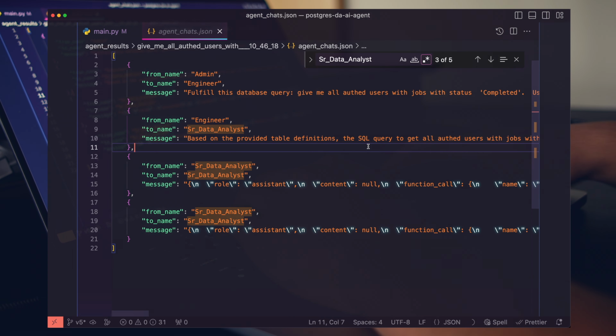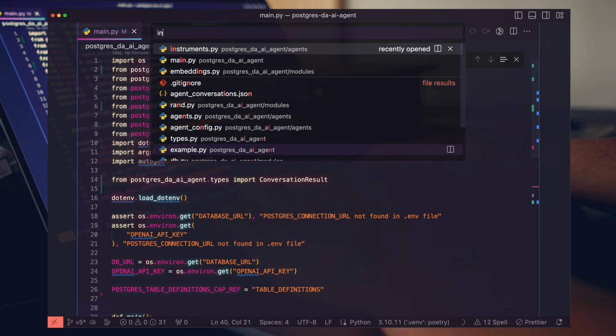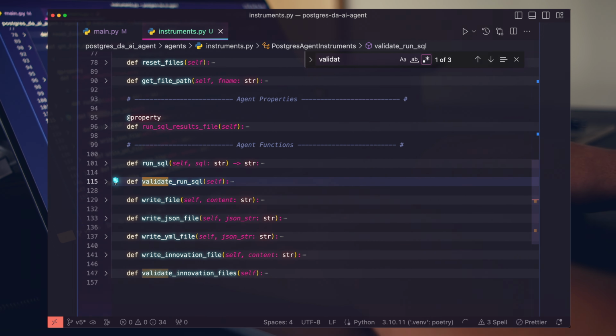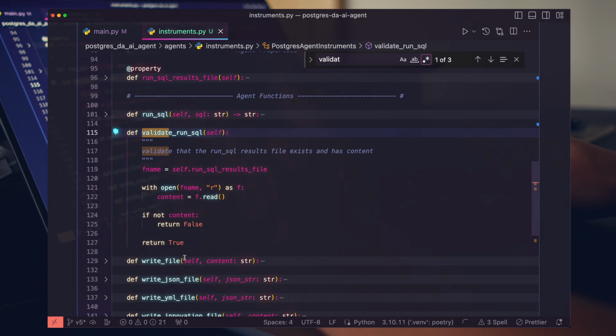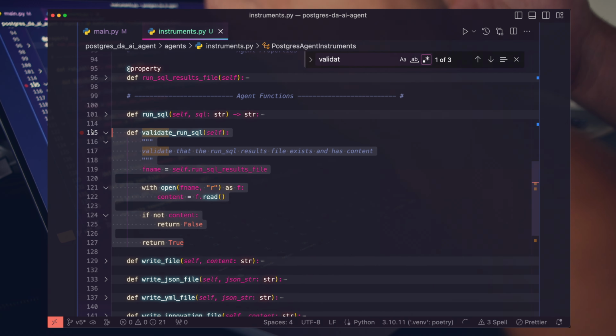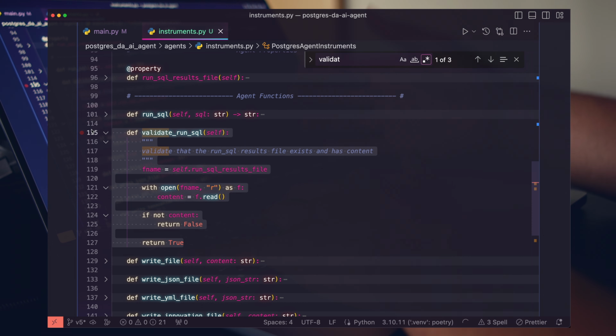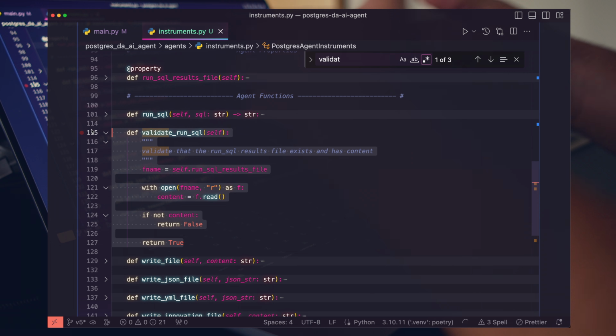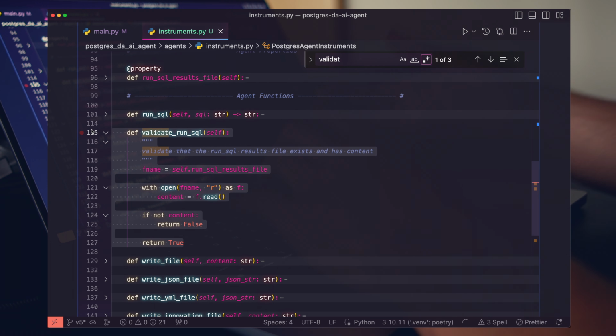So we built out specific validator functions. Let's go ahead and open our instrument and look at these validator functions, right? So you want to know if your agent system is actually doing what it's supposed to do. I think the best way to do this right now is to just concretely run a kind of self-validating function that you can run at the end of your conversation flow to just know that things are working.